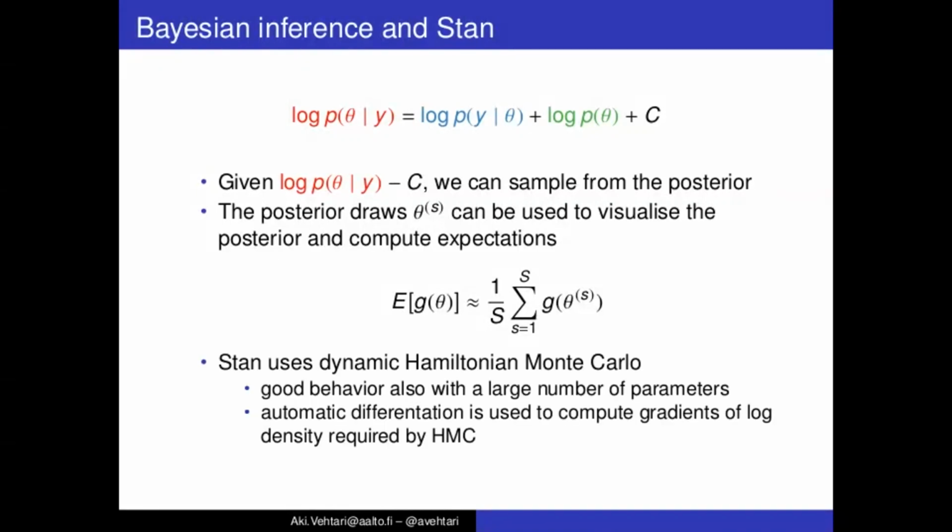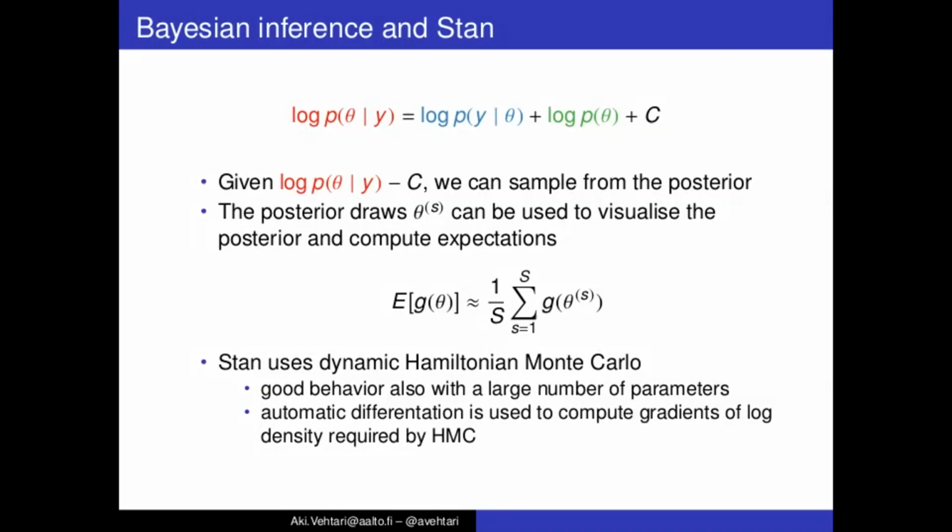As I said, there are different algorithms. Stan uses dynamic Hamiltonian Monte Carlo, which has good behavior also with a large number of parameters. It uses automatic differentiation to compute gradients of the density, which makes Hamiltonian Monte Carlo very efficient compared to many other Markov chain Monte Carlo algorithms.